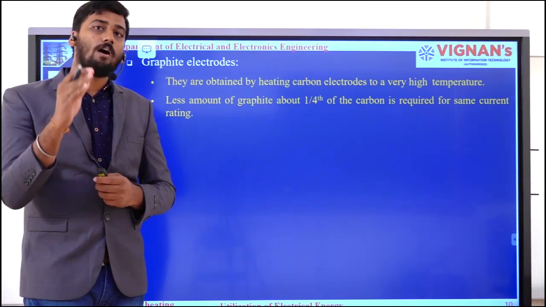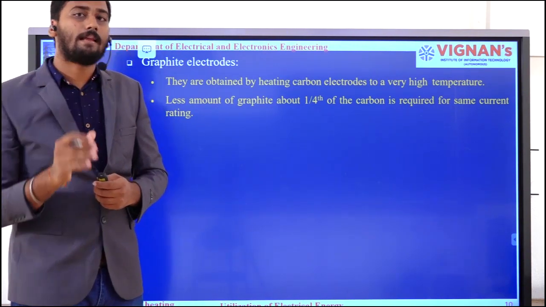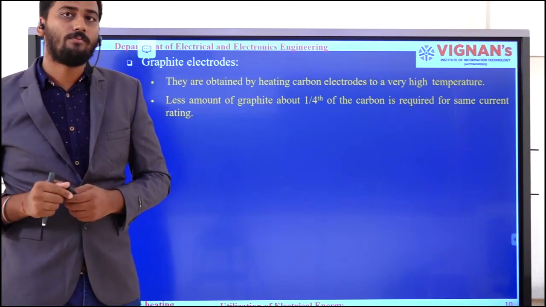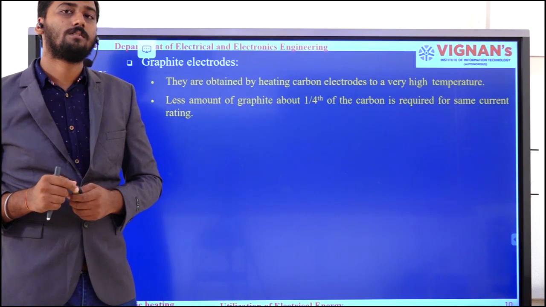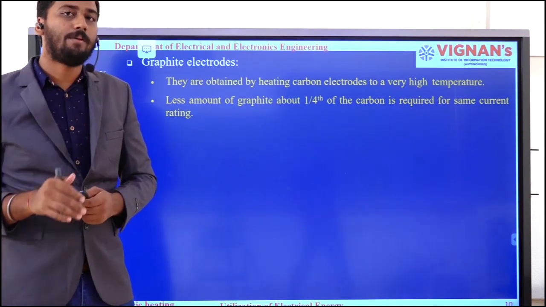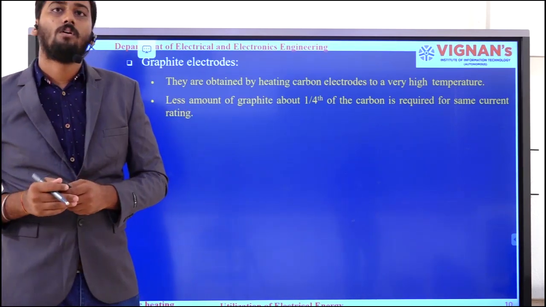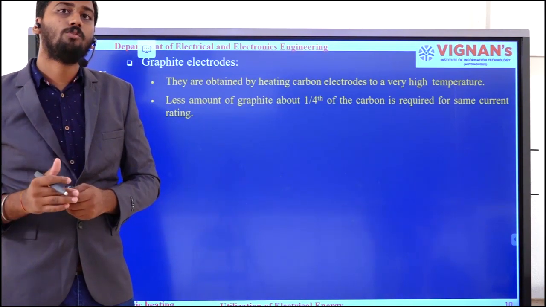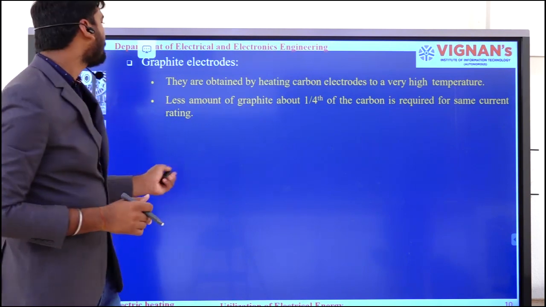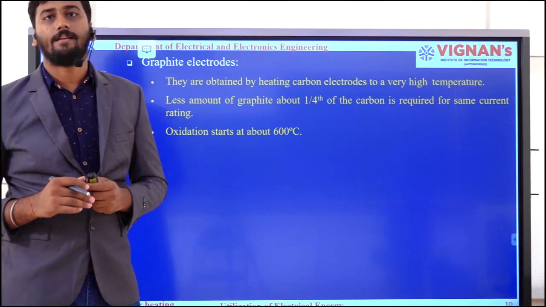That means if you are comparing the amount of carbon and graphite used for a particular current rating, for example, if I was using X amount of carbon electrodes for 5 amperes current, for the same 5 amperes current, if I choose graphite electrodes, I need to use only X by 4 of it. Here also the oxidation starts at 600 degrees centigrade.